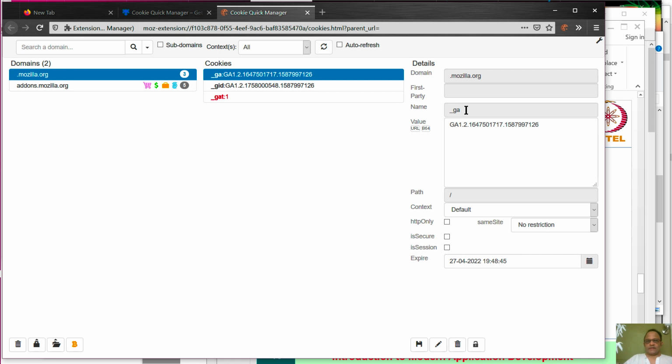It says that this cookie, for instance, has the name _GA, and its value is this. Now, whatever it is, it carries some meaning to Mozilla. They are using it to track something or the other. And it's supposed to expire at this time, so in 2022. Mozilla is an open source company, so there is nothing nefarious going on.